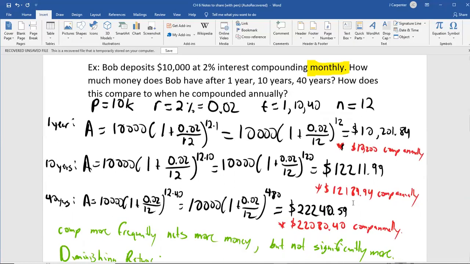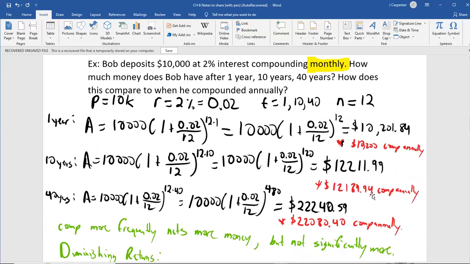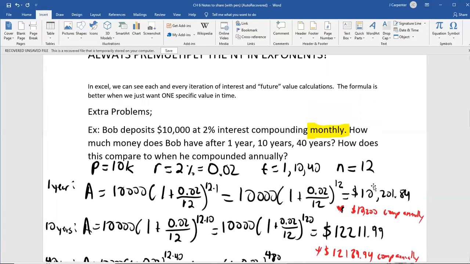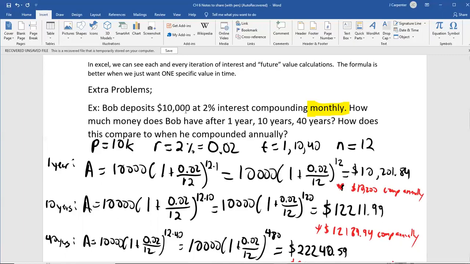You're going to see some red notes over here, and that relates to the compounding annually. I will pull out the calculator to show one of these calculations, but not the rest. Again, I've got to do this really quickly. I don't have a full hour and 15 minutes. I've got like 20, 30 minutes, but you'll get all the information. I just won't repeat myself. You'll probably have to pause a little bit more. So our principal given, $10,000. Our interest rate, 2%. Convert it to a decimal, 0.02. Time, we have 3 different cases, 3 different problems: 1 year, 10 years, 40 years.